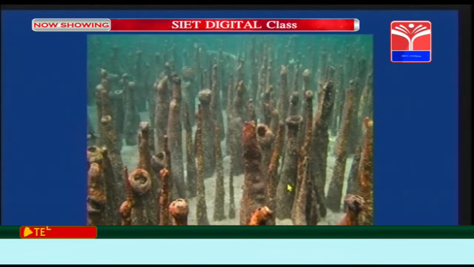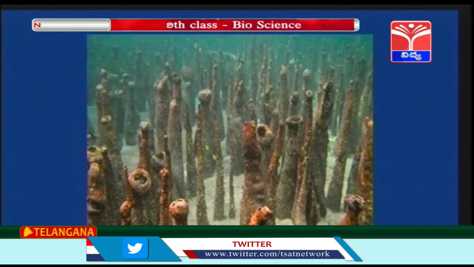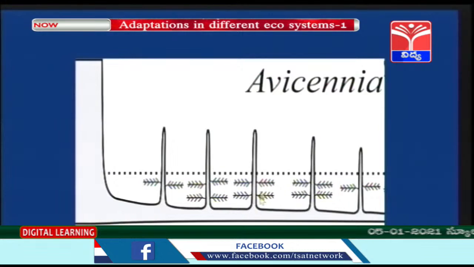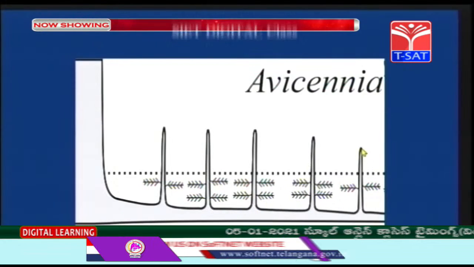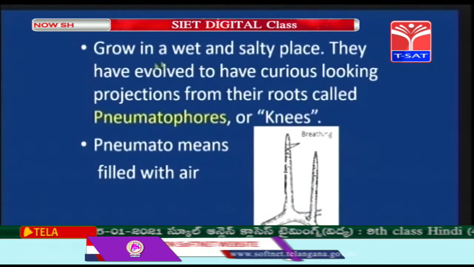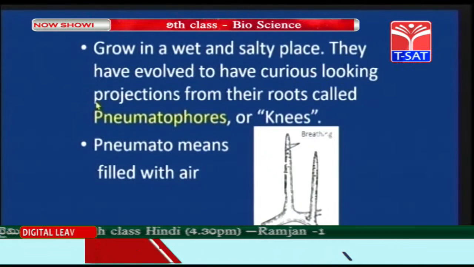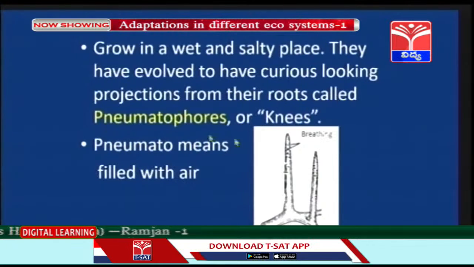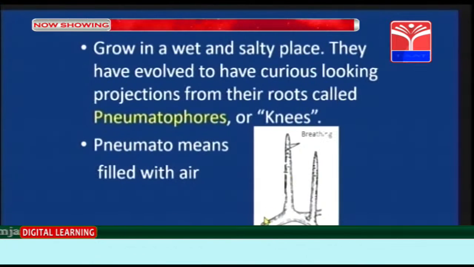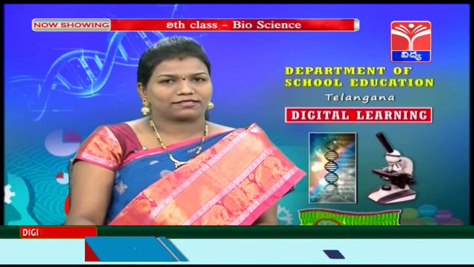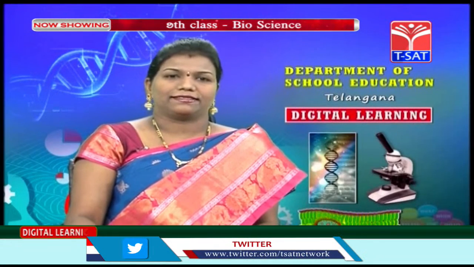Pneumato means children, filled with air. So, they are air breathing roots. So, you can see children, the lateral roots are protruding out. So, they grow in wet and salty places. They have evolved to have curious looking projections from their roots called pneumatophores or knees. So, these roots help in breathing. So, they exchange the oxygen and give off the carbon dioxide.